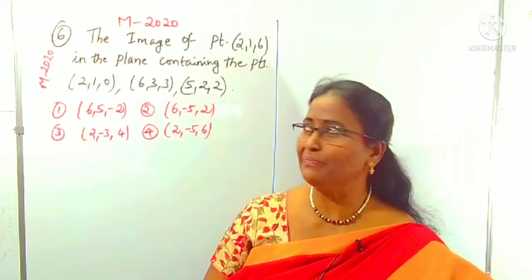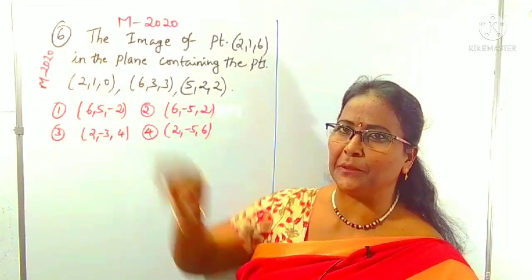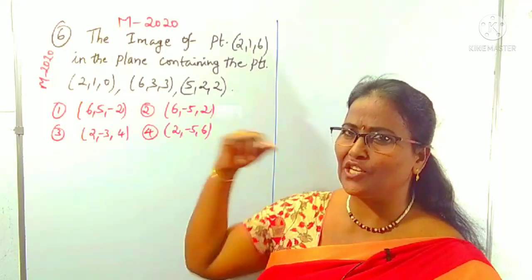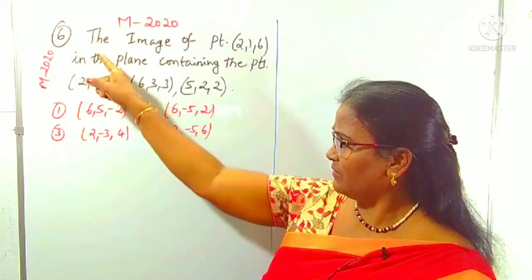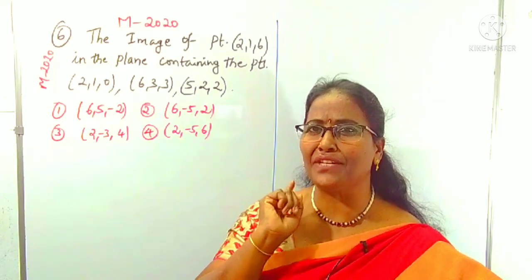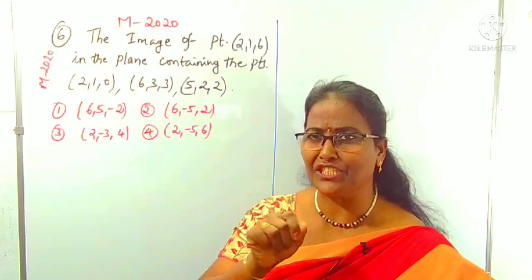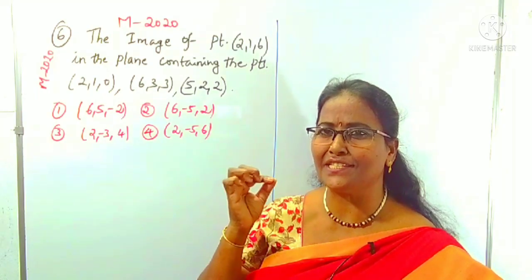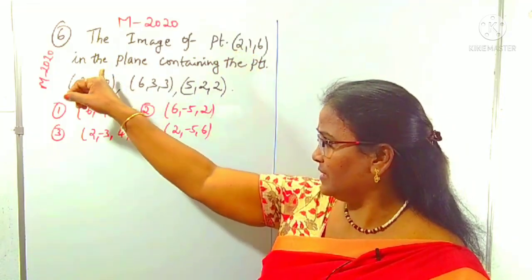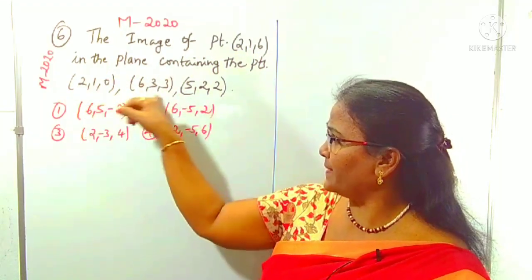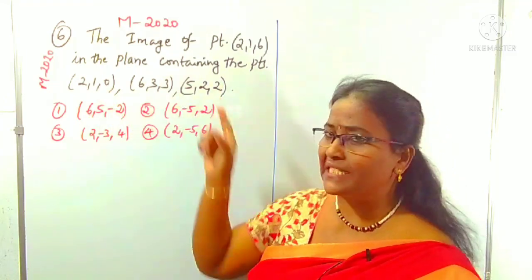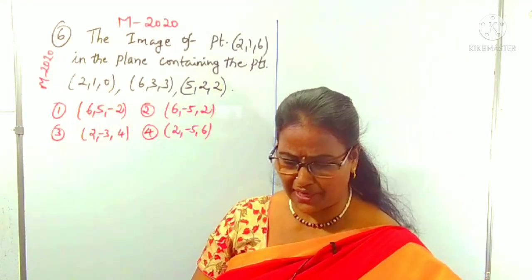Let's look at this question which was given in Mains 2020. It's a very simple question. First, it also depends on the image only. You know the various tips and tricks I am using to find the image. Image is also known as reflection. You have to concentrate. In this question, the image of the point is asked in the plane containing the points. Directly the equation of the plane is not given, but the plane containing the points means the plane is passing through the points.